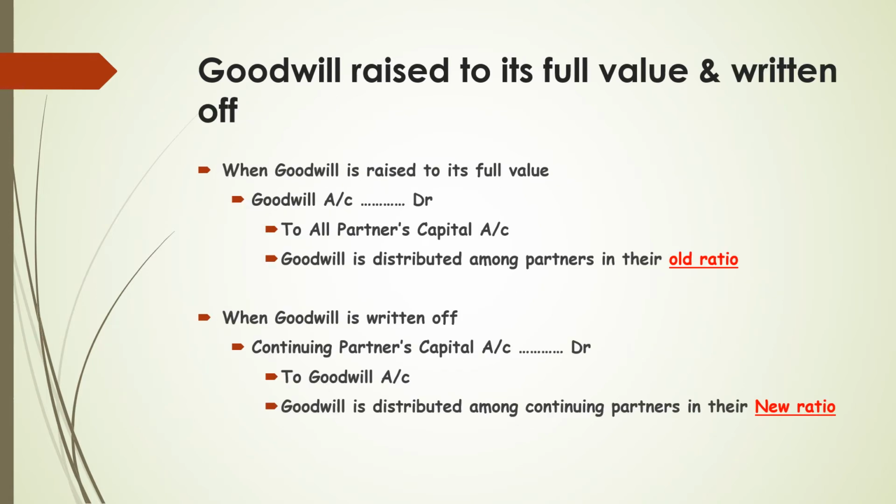Goodwill raised to its full value and written off. In this case, we have to raise the goodwill to its full value and then we will write it off. The journal entry for raising goodwill to its full value is goodwill account debit to all partners' capital accounts. Here, goodwill is distributed among all partners in their old ratio. When goodwill is written off, the journal entry is continuing partners' capital accounts debit to goodwill. In this case, goodwill is distributed among continuing partners in their new ratio.